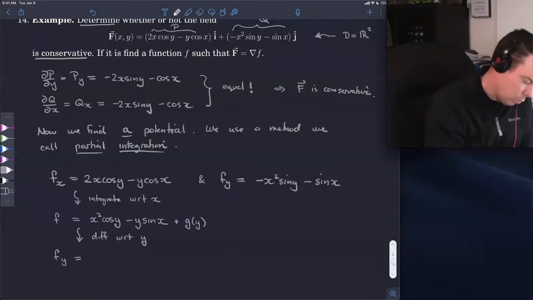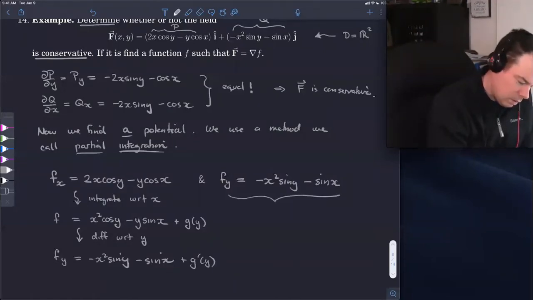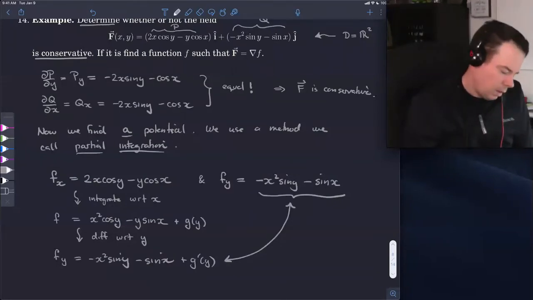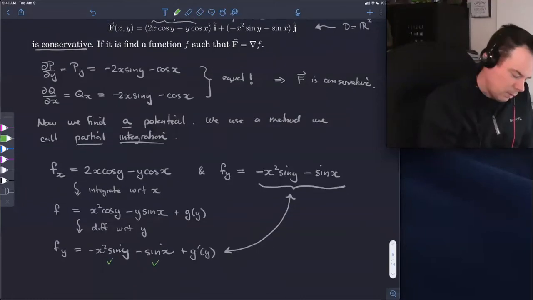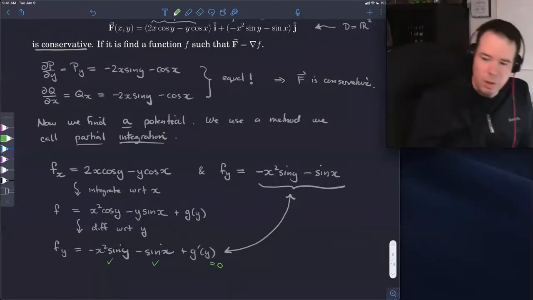So differentiate with respect to y, we get that this is negative x squared sine y minus sine x plus g prime of y. And that is supposed to equal this thing. I'll highlight the exact part it's supposed to equal. It's supposed to equal this bit here. So those are supposed to be equal. And so we scan across and we say, yeah, we got that first part, good. Got the second part, good. Oh, that means that this is supposed to be 0. G prime of y is supposed to be 0.